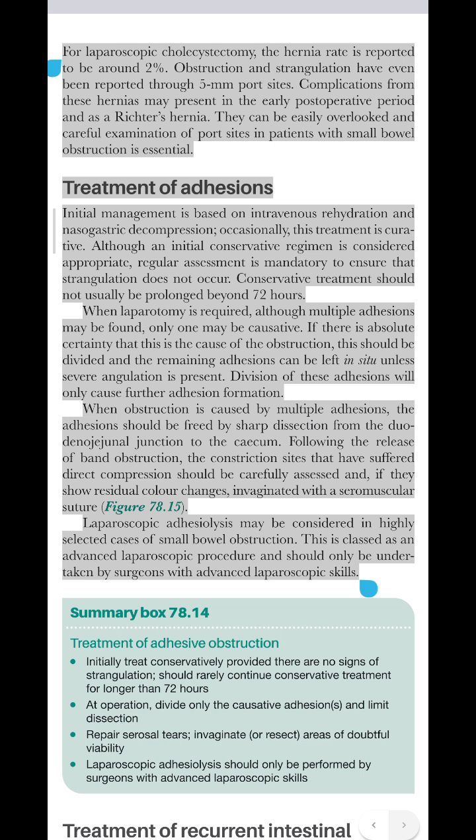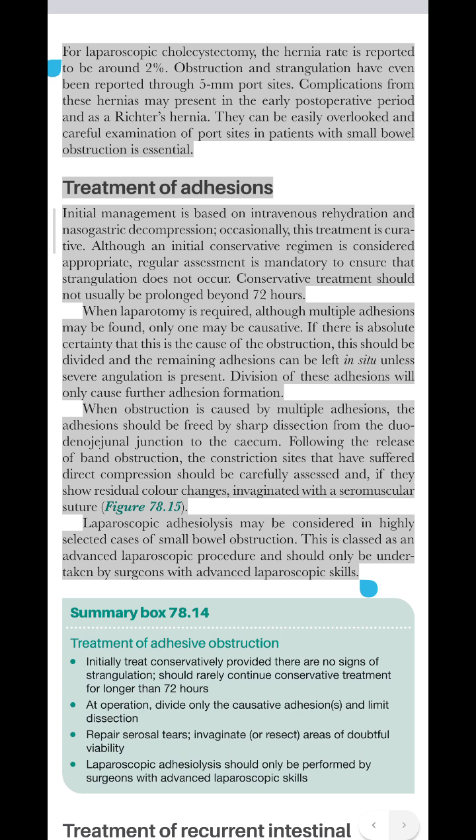Treatment of adhesions. Initial management is based on intravenous rehydration and nasogastric decompression. Occasionally, this treatment is curative. Although an initial conservative regimen is considered appropriate, regular assessment is mandatory to ensure that strangulation does not occur. Conservative treatment should not usually be prolonged beyond 72 hours.